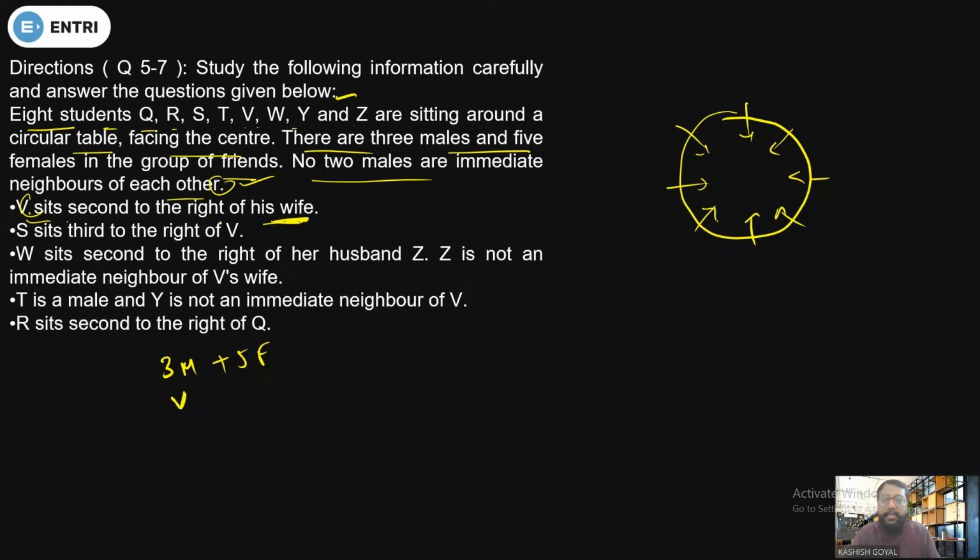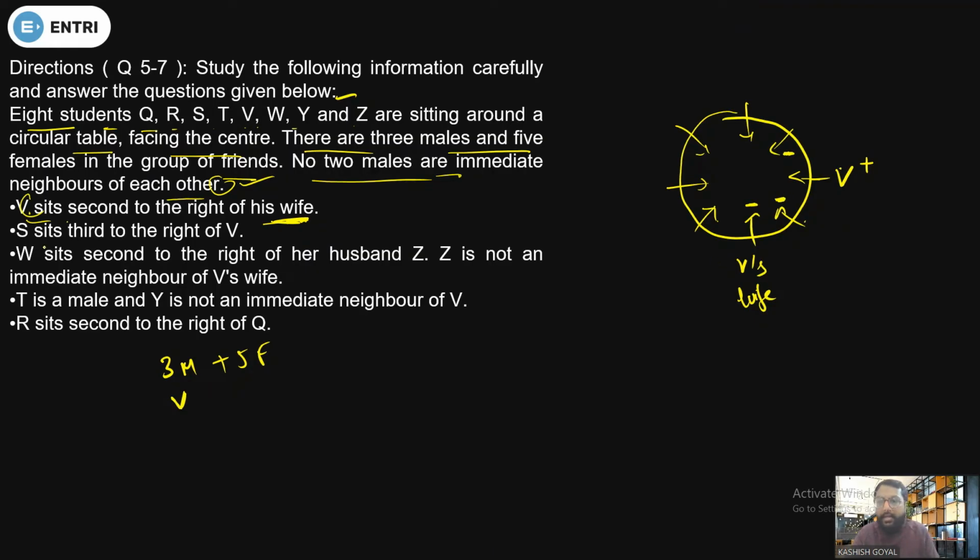So V is second to the right of his wife. So if there you have V's wife, V is second to the right. So first and second right, V will be here and it is a male member. So it means that in these 2 positions there will be no male because no 2 males are immediate neighbors. So there you must have a female and there you must have a female. Is it clear? And there you already have a female.